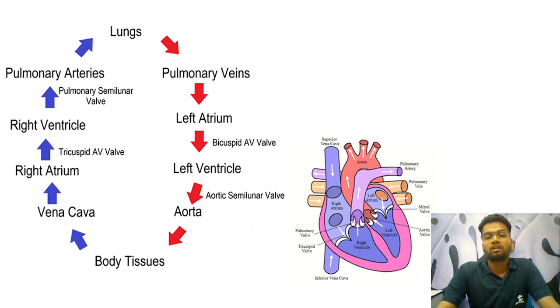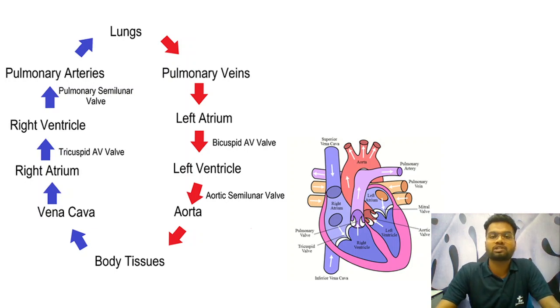After that, the blood is pumped into the aorta through the aortic valve, whose proper name is aortic semilunar valve. Then the aorta takes the blood into the arteries and to the body tissues, and again the whole cycle starts. This is the cardiac cycle of our human body. You have heard the word cardiac cycle. This is how the heart circulates blood throughout the body.